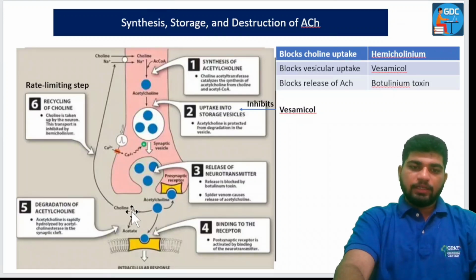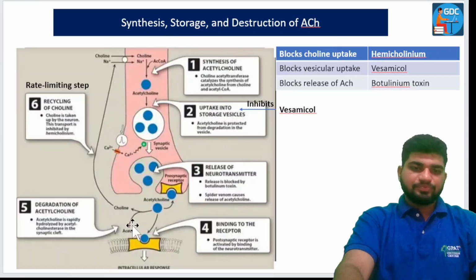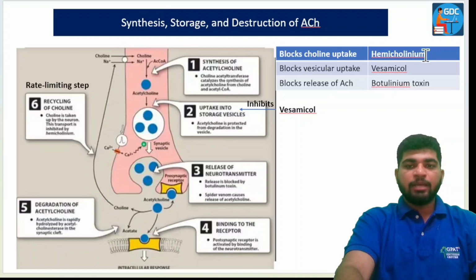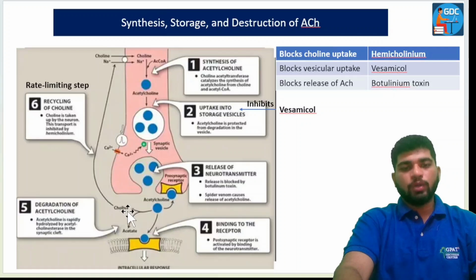So here choline is being recycled into the axonal membrane. This is a rate limiting step, because it is a slow step. Here the drug hemicholinium inhibits this recycling of choline. Choline is taken up by the neuron, and this transport is inhibited by hemicholinium.